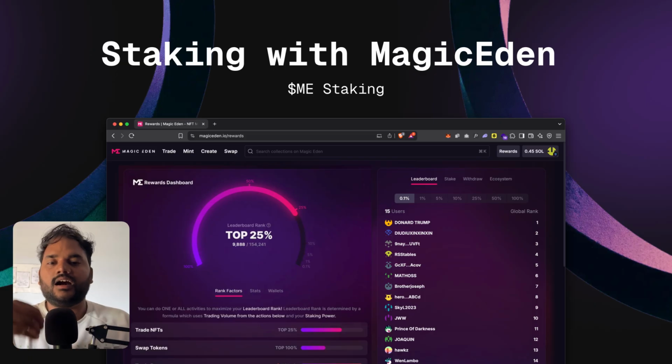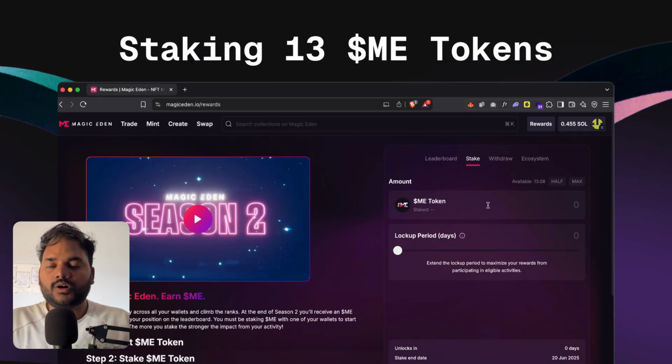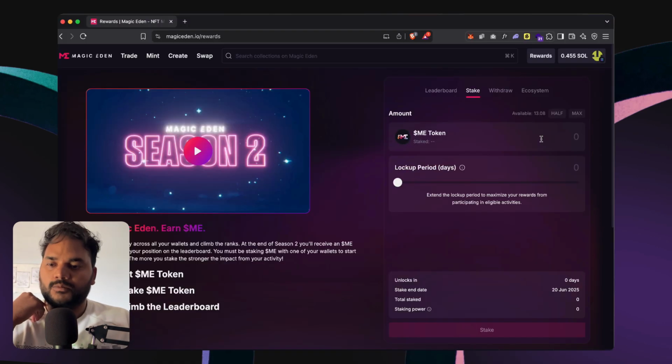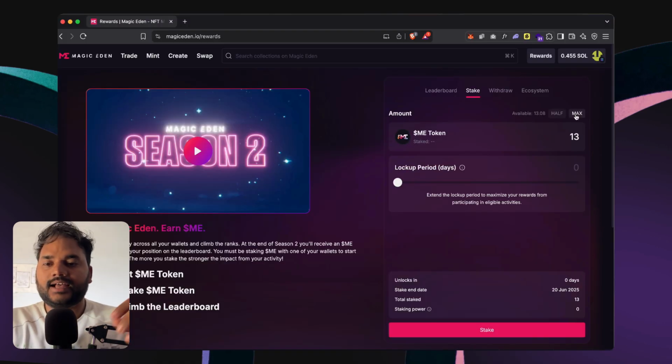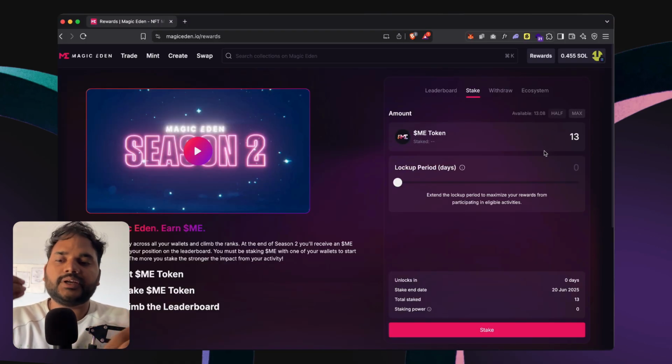Next, let's see how to stake ME token. To stake ME token, you need to go on the right-hand side where you can see the stake option. Now here you have to select the amount as maximum, or you can add how many ME tokens you want to stake.